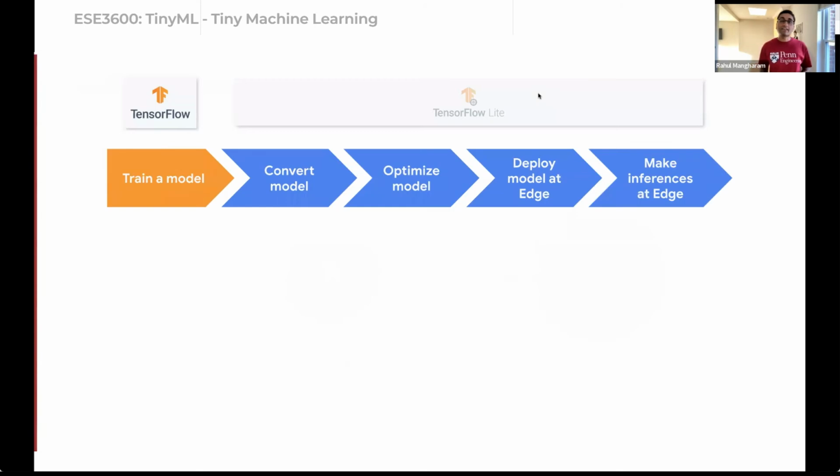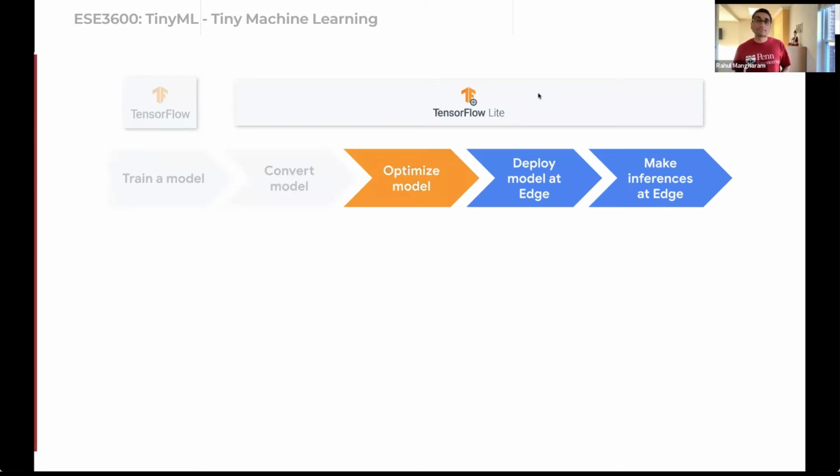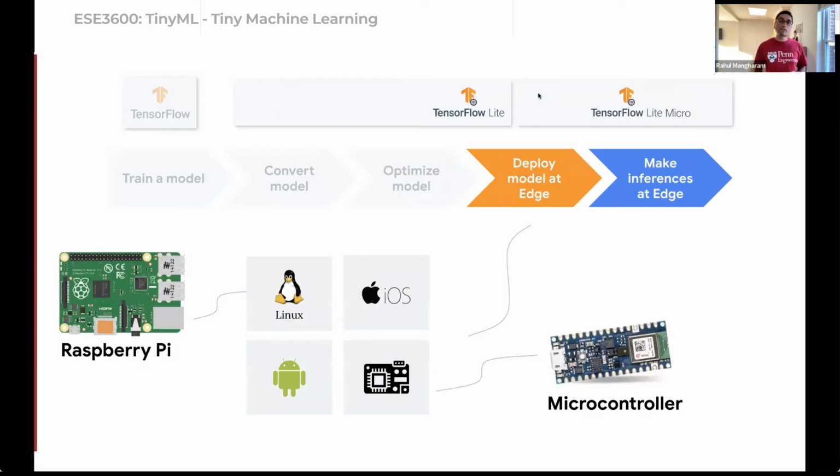We're going to learn the entire machine learning pipeline, starting with capturing sensor data, building your data sets, constructing neural network models, and training them. We'll do all of this using TensorFlow, which makes it easy to build ML applications. Then we convert these models from running on servers and laptops into running on this embedded hardware. We learn to optimize them for size, speed, and energy so that they can run on microcontrollers and interact with us in real time. Finally, we'll deploy them on real hardware, and you'll learn about using TensorFlow Lite Micro to make that happen.